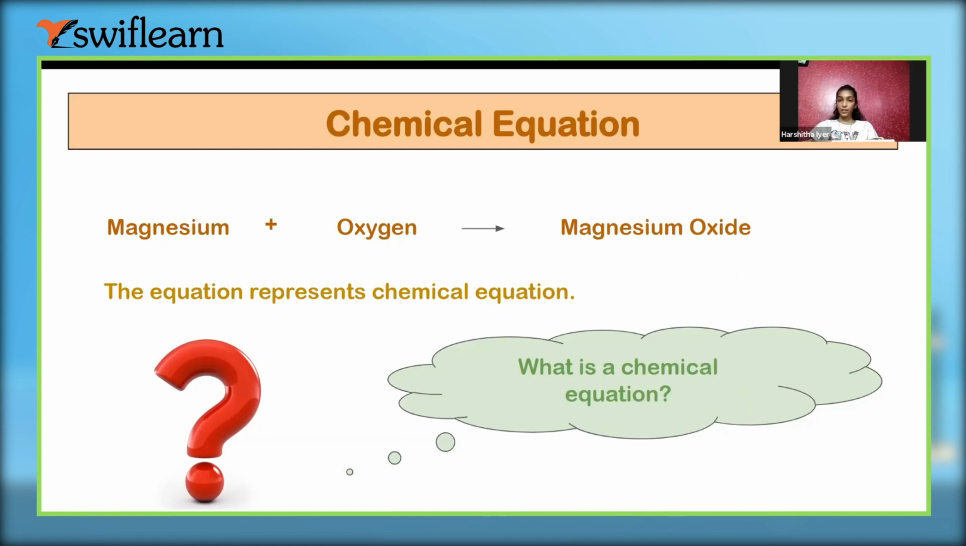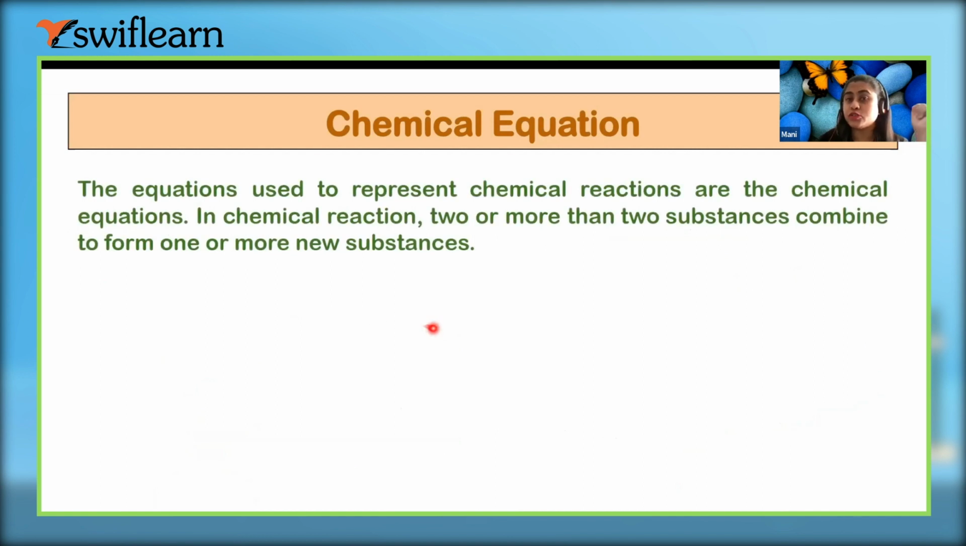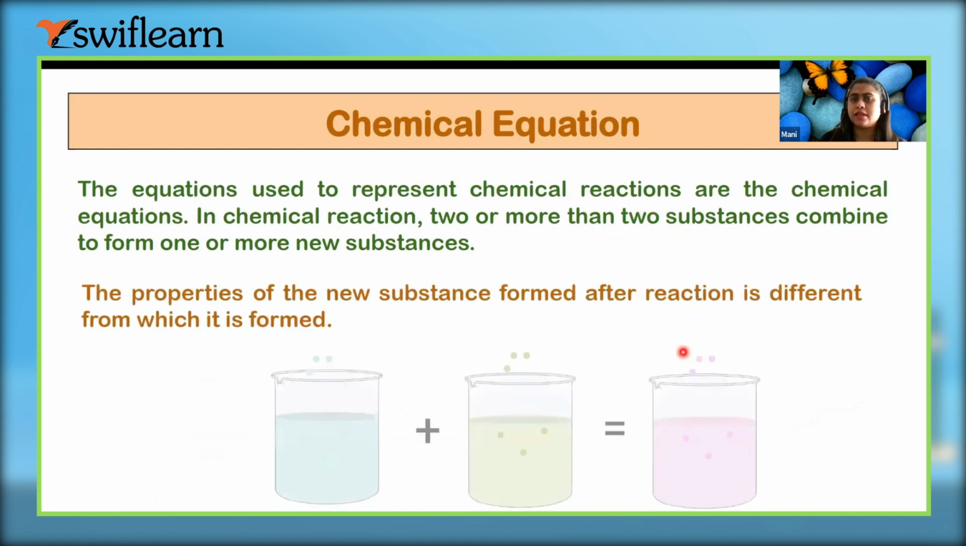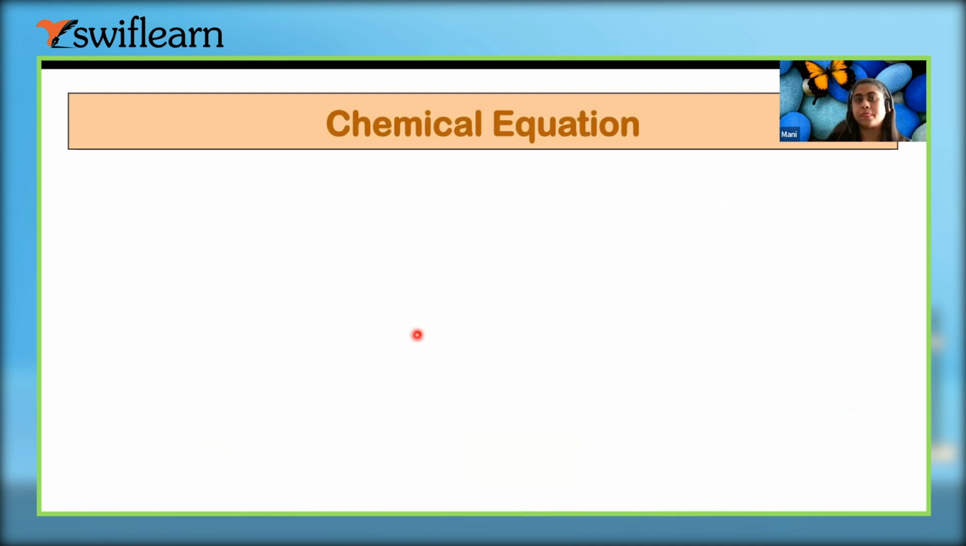Forming a new substance. Yes, yes. So the equation is used to represent chemical reactions, right? अब वो जो equation है उसका chemical represent क्या रहेगा? Let's see. So here, the properties of the new substance formed after the reaction are different. ठीक है?